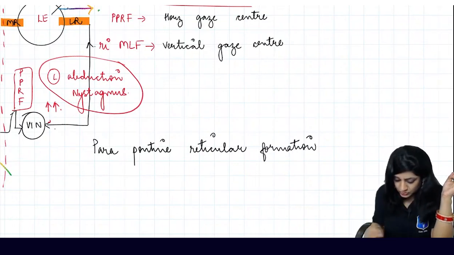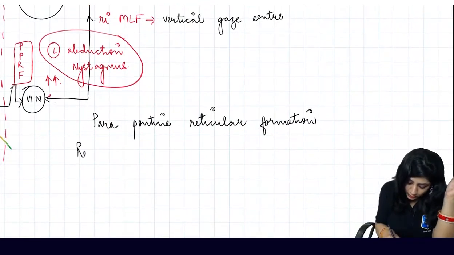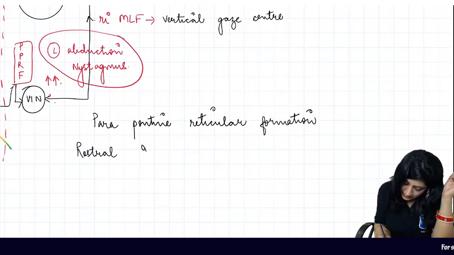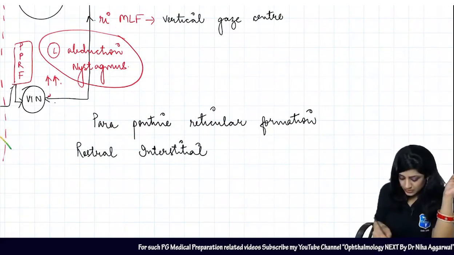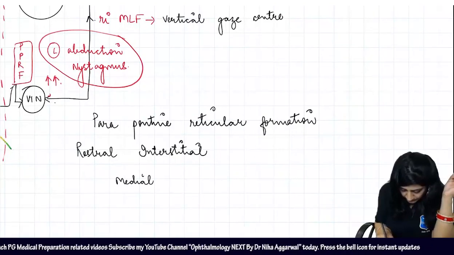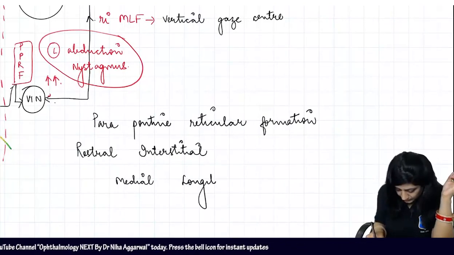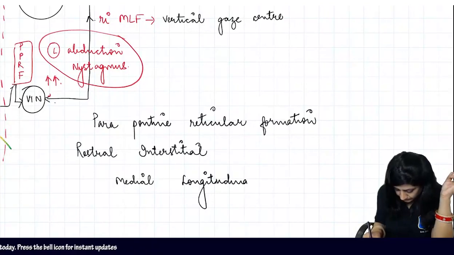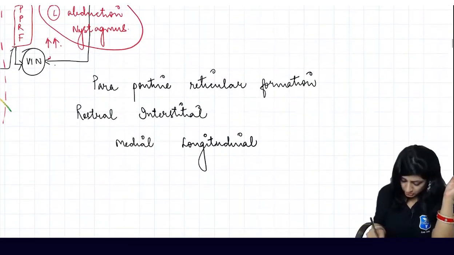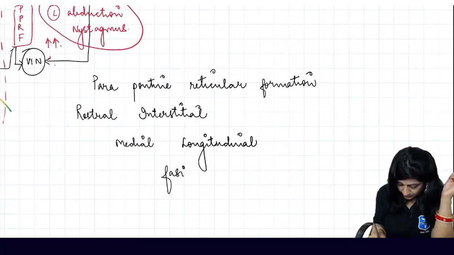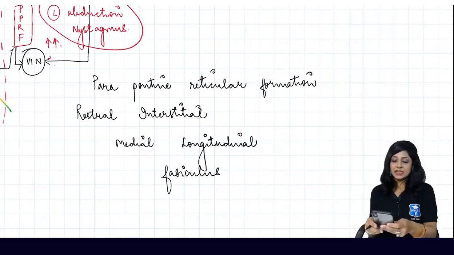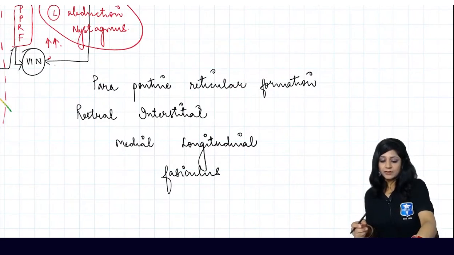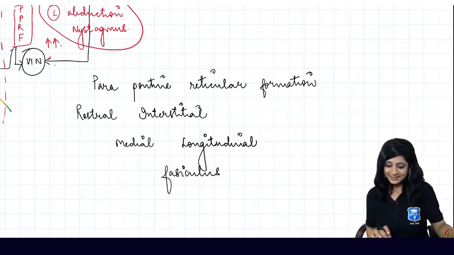And this is your rostral interstitial medial longitudinal fasciculus. Yes, very good.